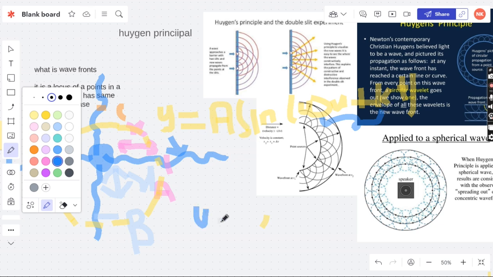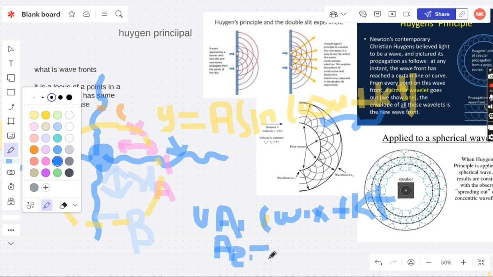So we write y equals a1 sin(omega1 t plus kx), and the same goes for a2 sin(omega2 t plus kx).